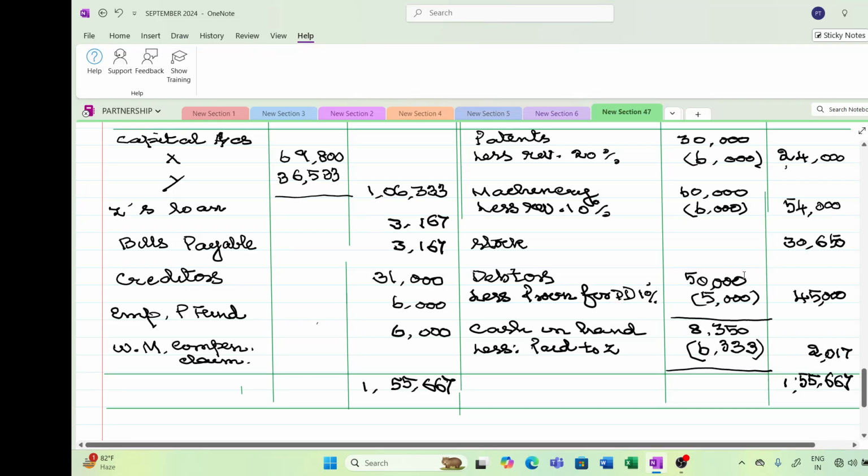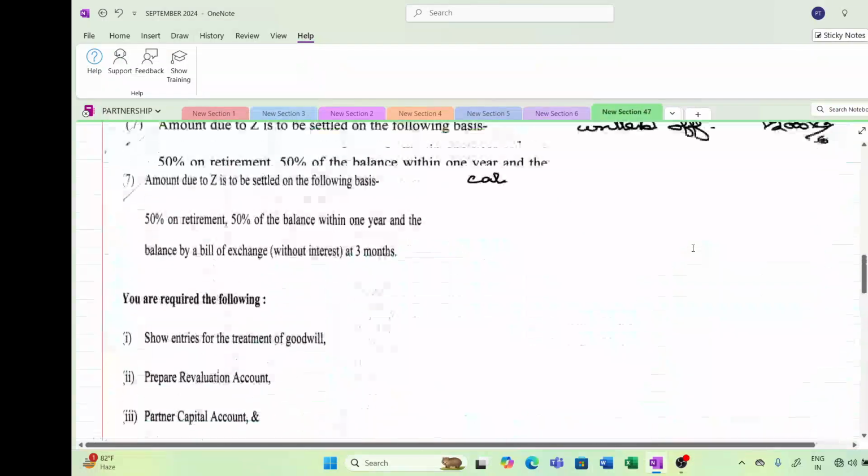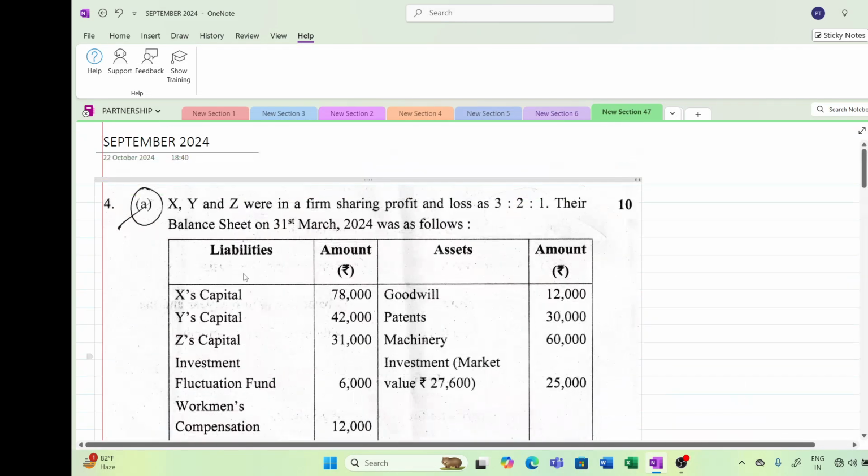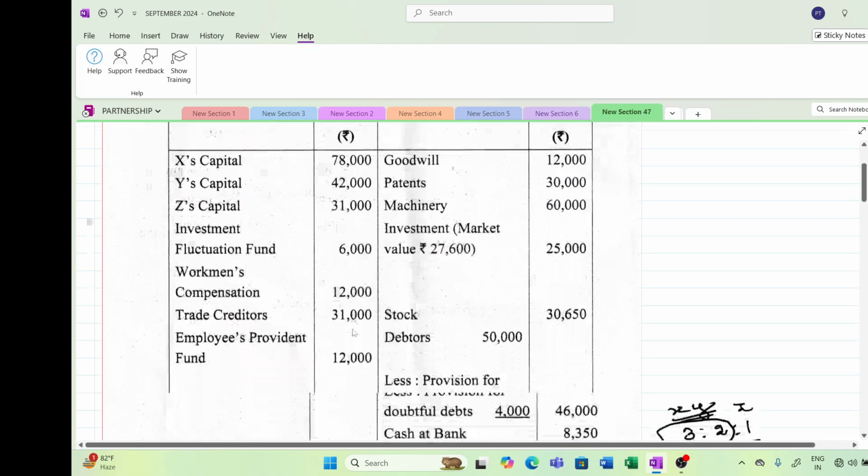30,650. Already 50,000 provision has gone to 5,000. 45,000 is the remaining. Cash in hand we will complete it last. So we have done all the asset side. Hope you are understanding everything. This capital account has gone to the partners' capital account.